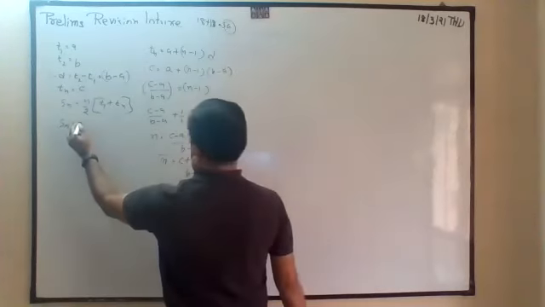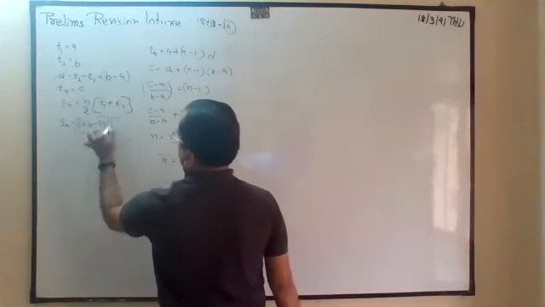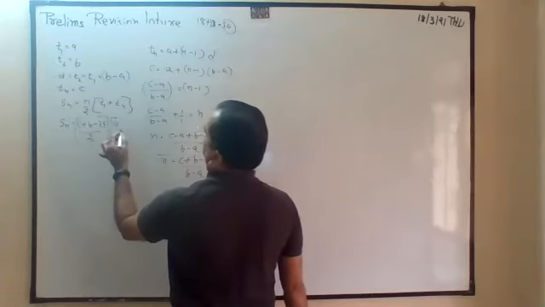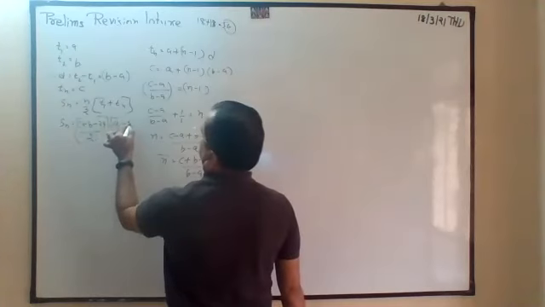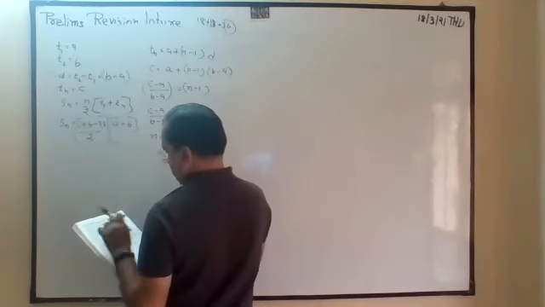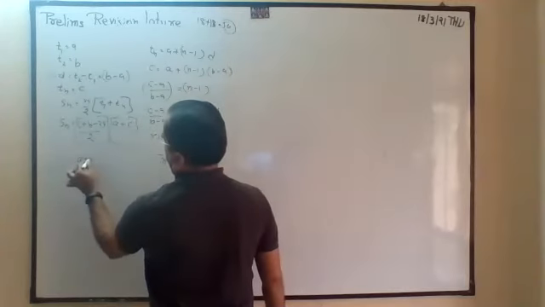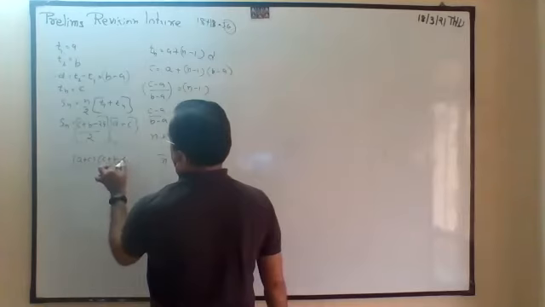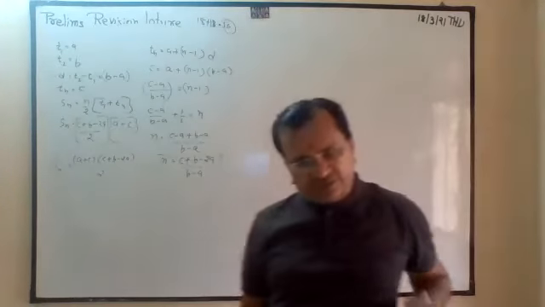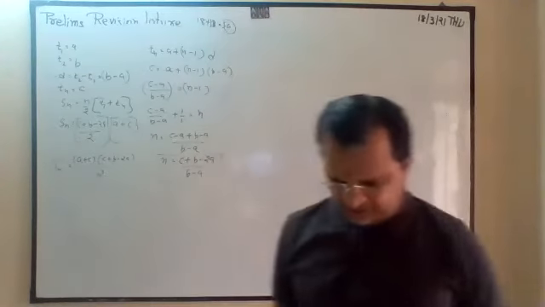So substitute n. C plus B minus 2A divided by 2. What is T1? It is A. What is Tn? The last term is C. So A plus C, times C plus B minus 2A divided by 2. So from Tn find n, substitute A, substitute Tn, substitute the difference. Next.